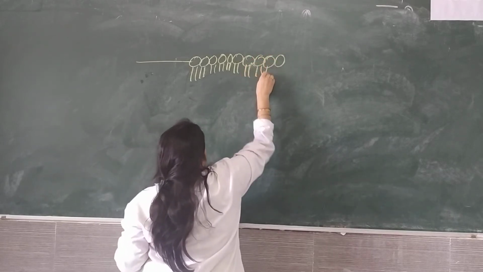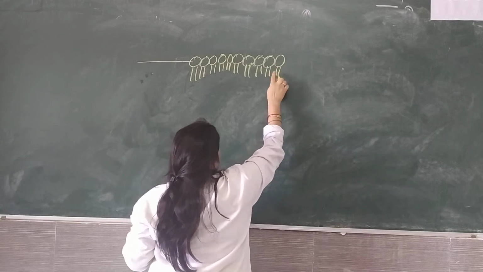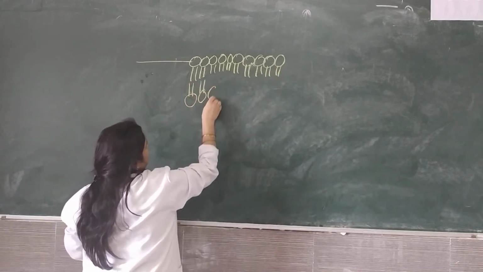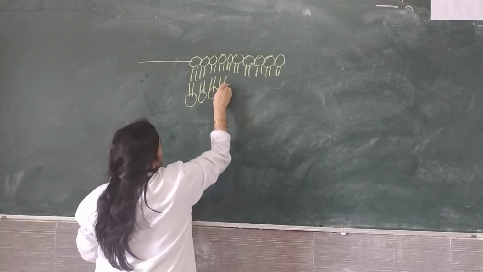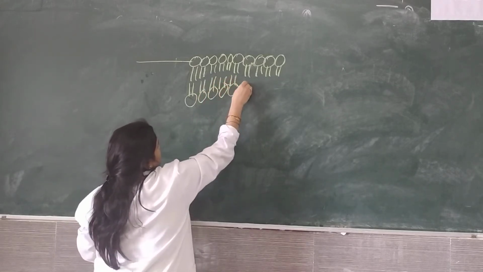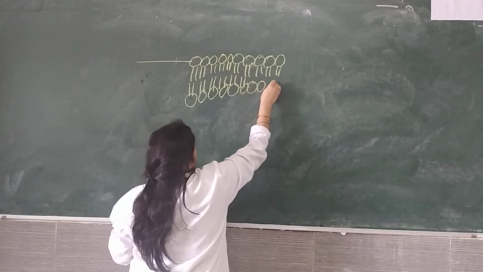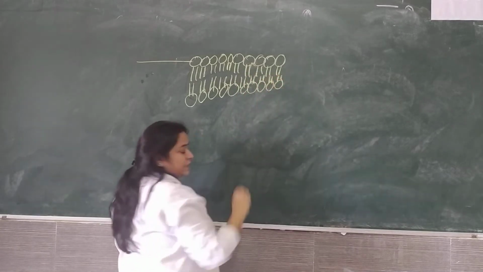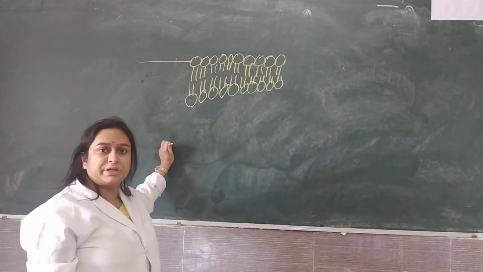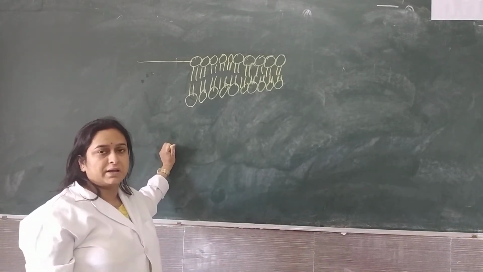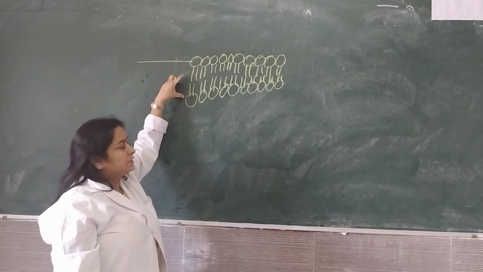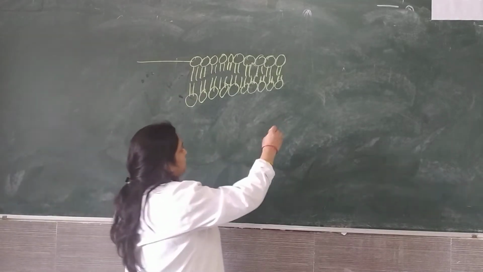These are the head parts and these are the tail parts, arranged as a bilayer structure. First I am talking only about phospholipid and its arrangement. Later on I will talk about the arrangement of protein and carbohydrate. So this is the bilayer lipid structure, and I will explain.